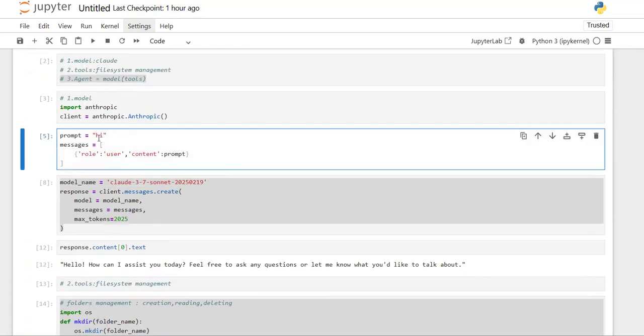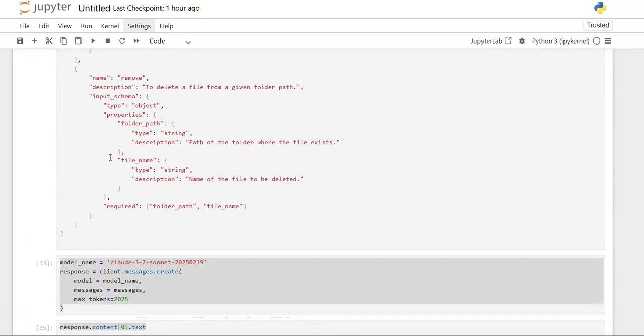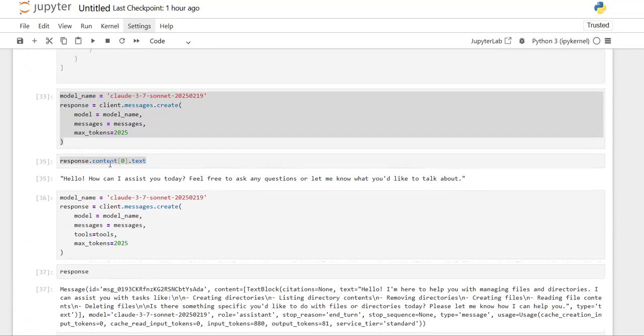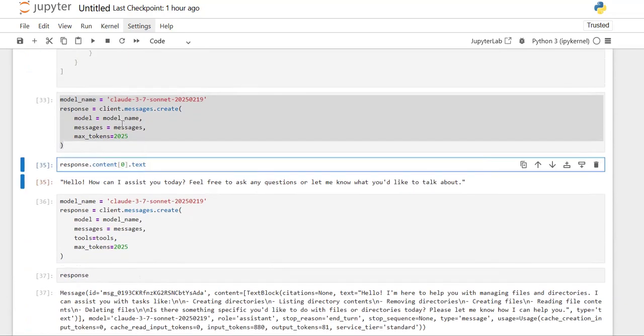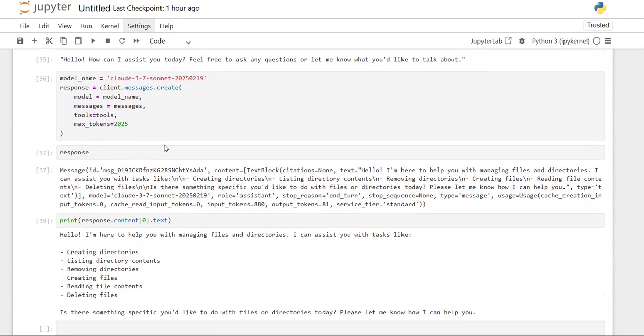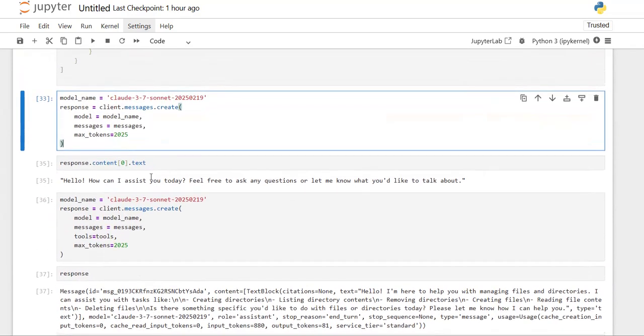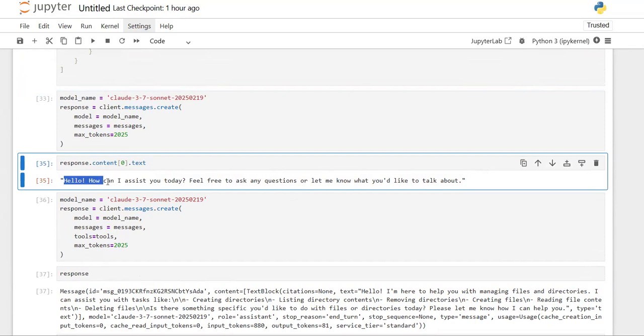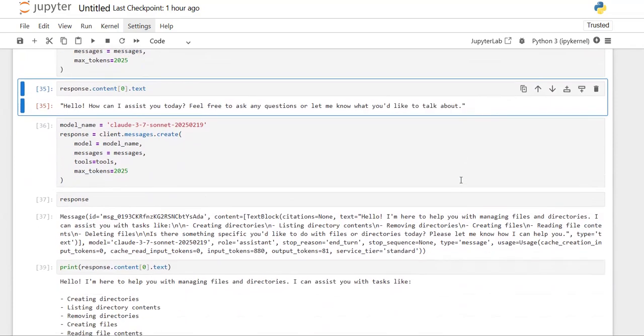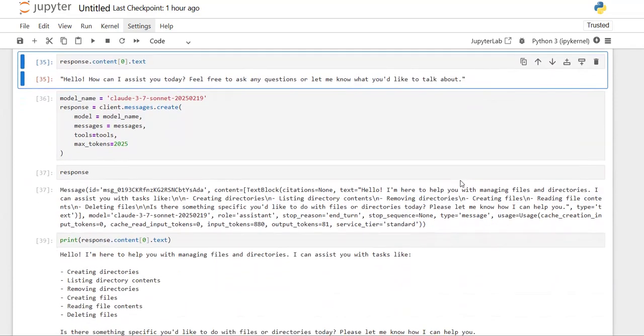Yeah, only this hi message is there as a user prompt. For that, previously without having a tool, how the response will be, and now with having tools, how the response will be, that you can analyze. Previously, the response will be like, hello, how can I assist you today? Feel free to ask any questions or let me know what you would like to talk about. So only that was discussed.